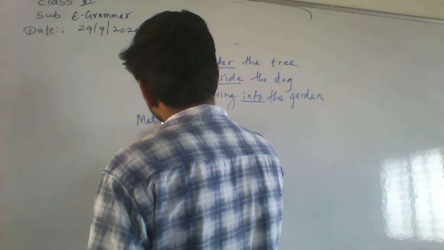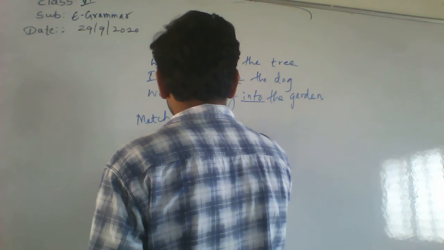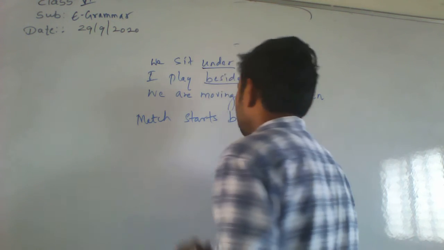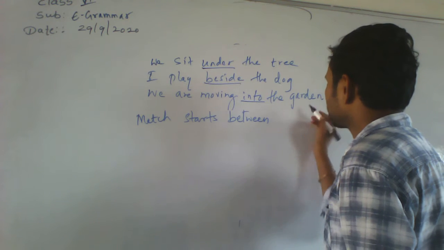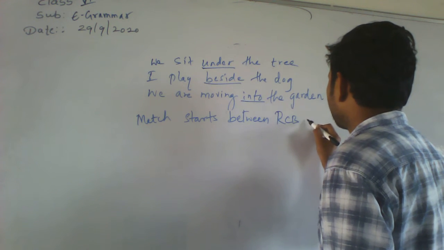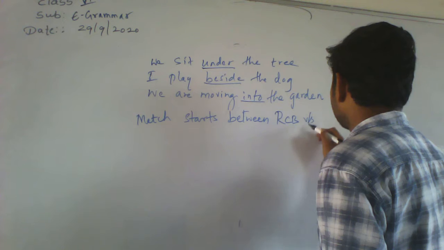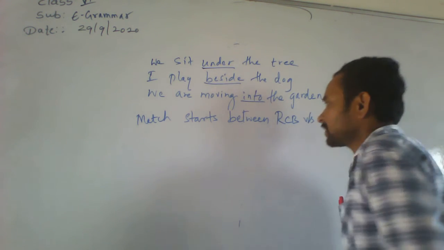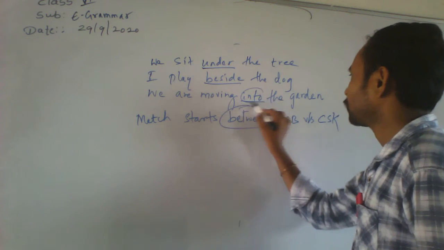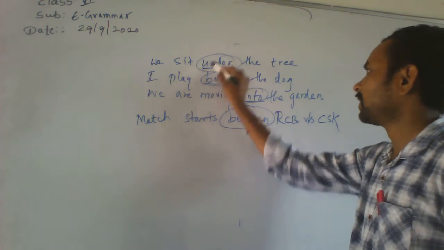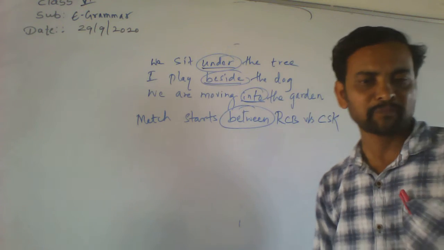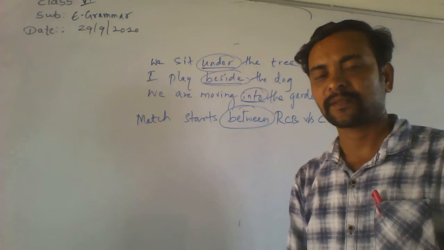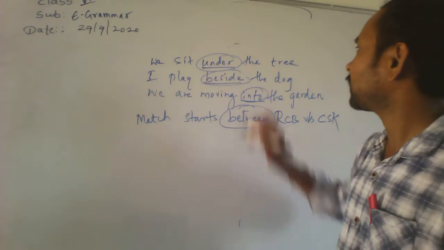Match starts between RCB versus Chennai Super Kings, CSK. Okay. See, between, into, beside, under. All those are called what? Preposition. These are preposition words. Is it understand? We sit under the tree.